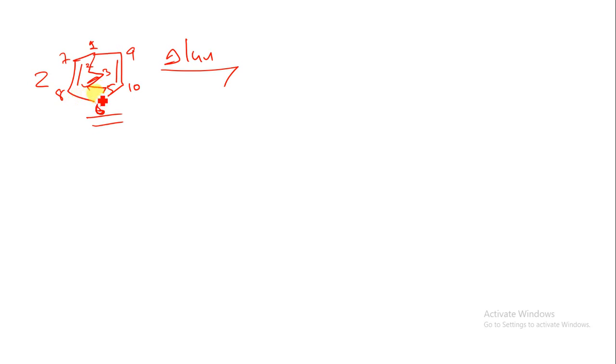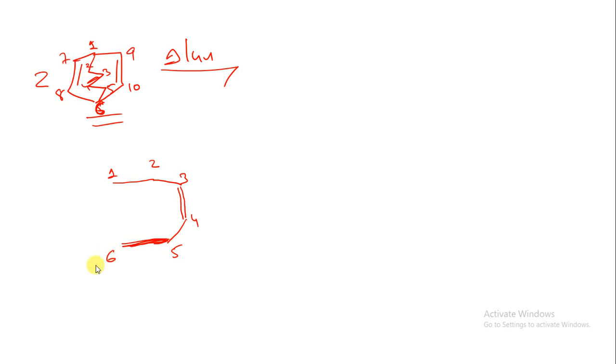So you have to just simplify this structure. How can we simplify it? Let us draw this structure this way. Suppose we have 1 and 2, so I write 1 and 2 here. Then 2 and 3, and then 3 and 4. In between 3 and 4 we have a double bond, so I put a double bond here. Then 4 and 5, and then 5 and 6, which you can draw here.